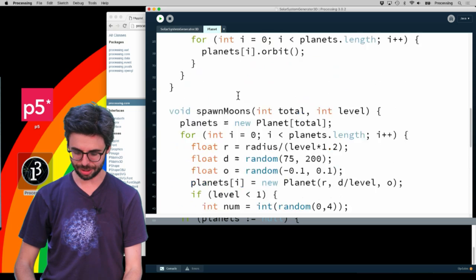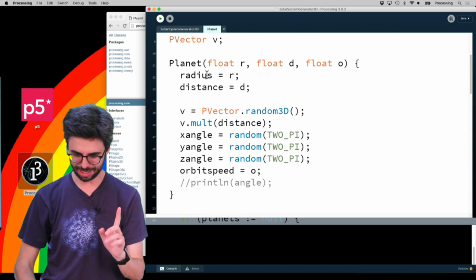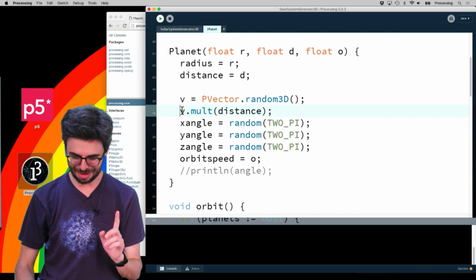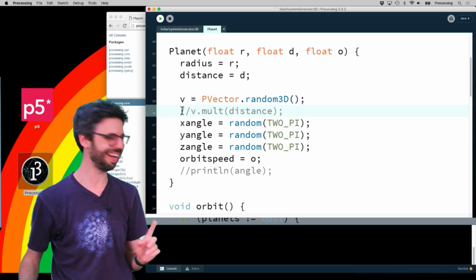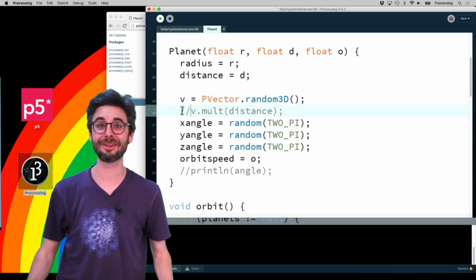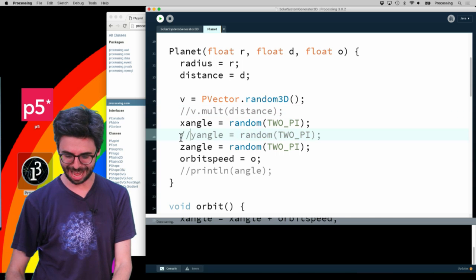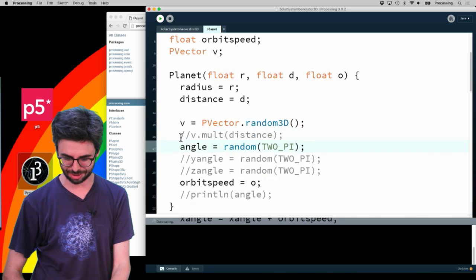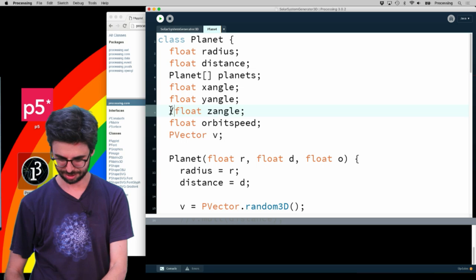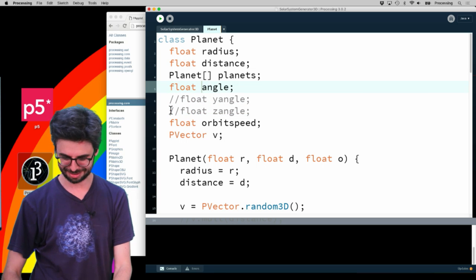Okay, so what I'm going to do is I'm going to keep my unit vector. I can't believe I'm still here. Oh my God, it's 5:30. I really got to go. I'm going to keep my unit vector. I'm going to have a single angle now, back to a single angle. This is my last dash attempt.